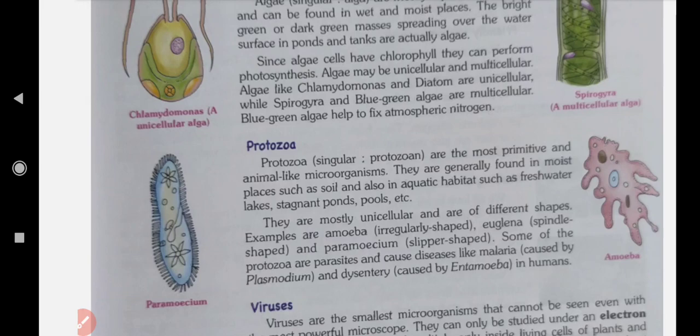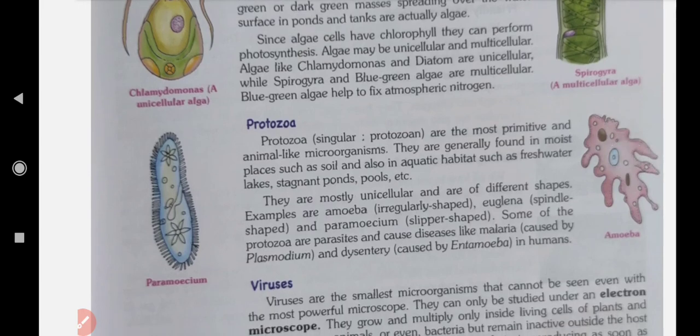Okay, all are found in moist places, not dry places, because they cannot survive in dry places, such as soil, and also aquatic habitats such as freshwater, lakes, stagnant ponds, pools, etc. They are mostly unicellular and are of different shapes.